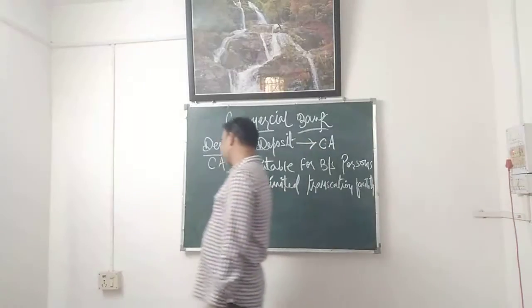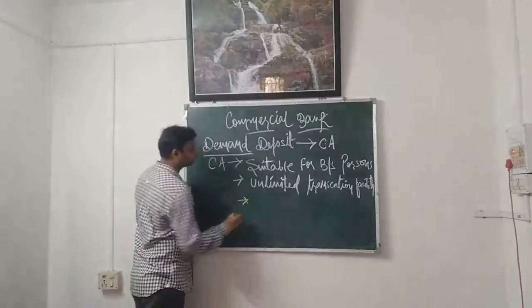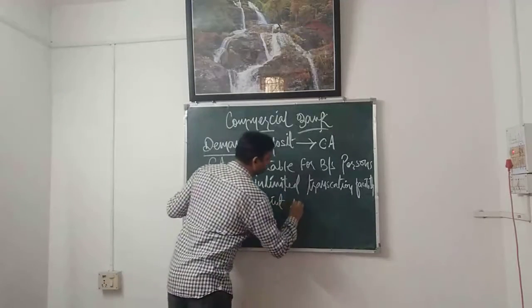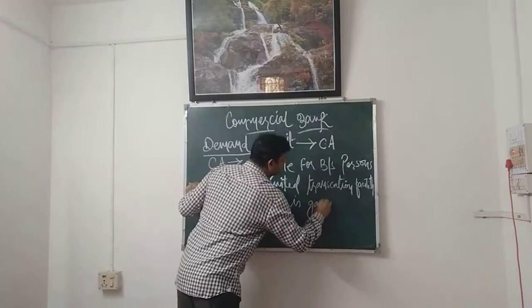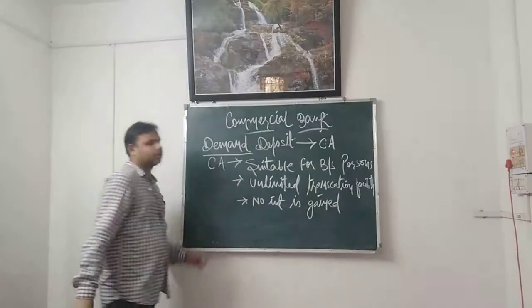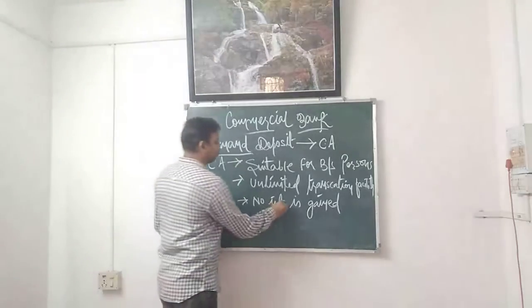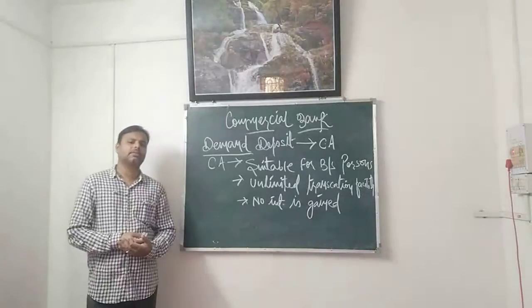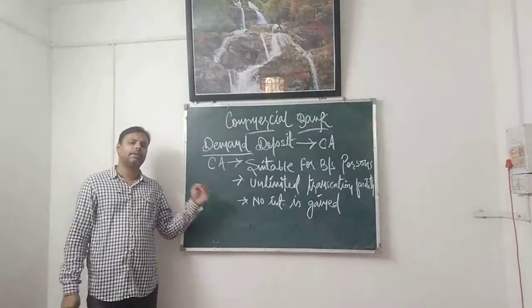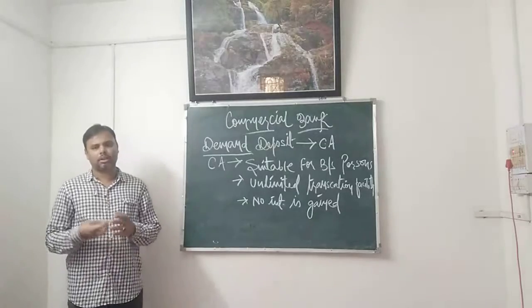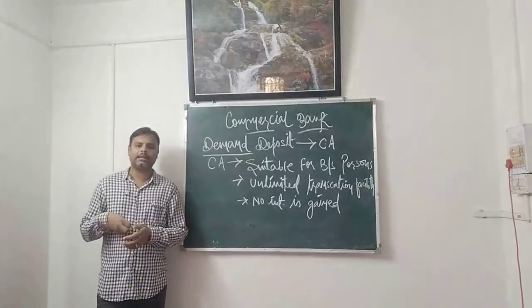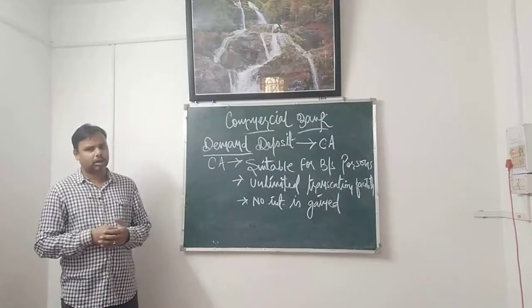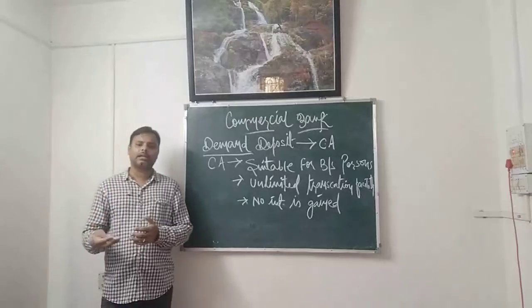The third important part of this is that no interest is gained. For such types of accounts, we do not earn any interest. The bank does not give us any interest for the idle money that we have in the account. A general perception is that whenever we keep our idle funds in the bank, it pays some sort of interest on it, or you can say the bank multiplies our money.